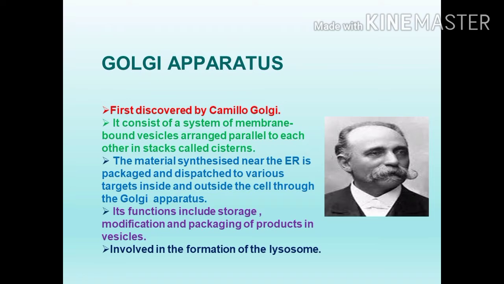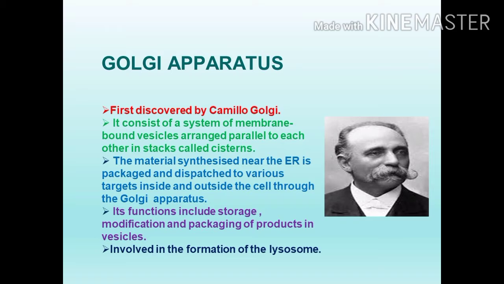It consists of a system of membrane-bound vesicles. The Golgi apparatus is surrounded by membrane and it encloses many vesicles, round-shaped, spherical-shaped structures. Then they are arranged parallel to each other. This arrangement is called cisternae.